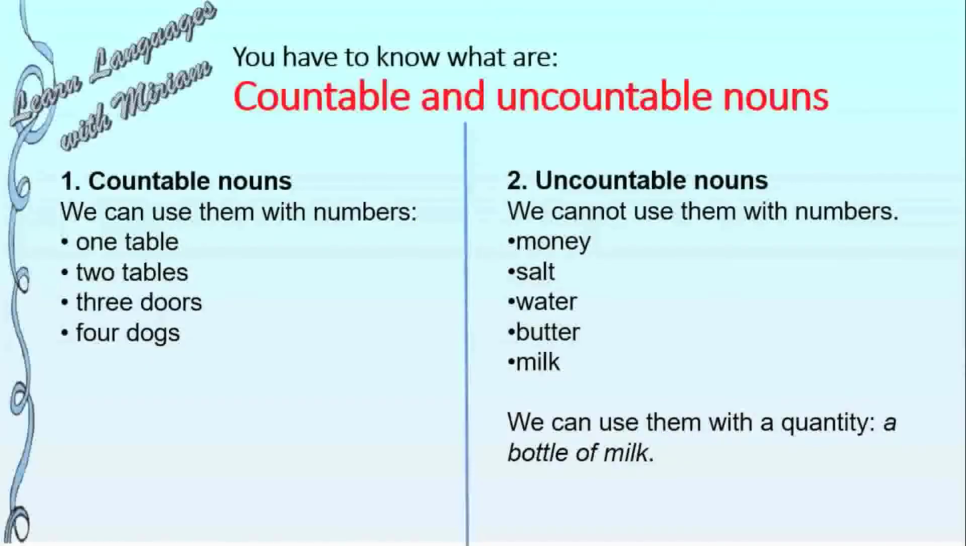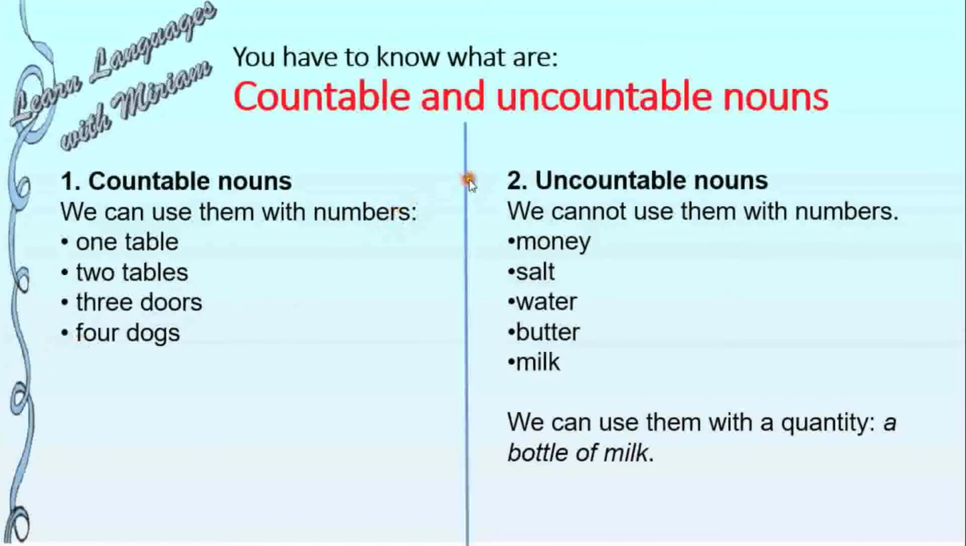So first you have to know what countable and uncountable nouns are. First, let's see countable nouns. We can use them with numbers: 1 table, 2 tables, 3 doors, 4 dogs. So we can count them.